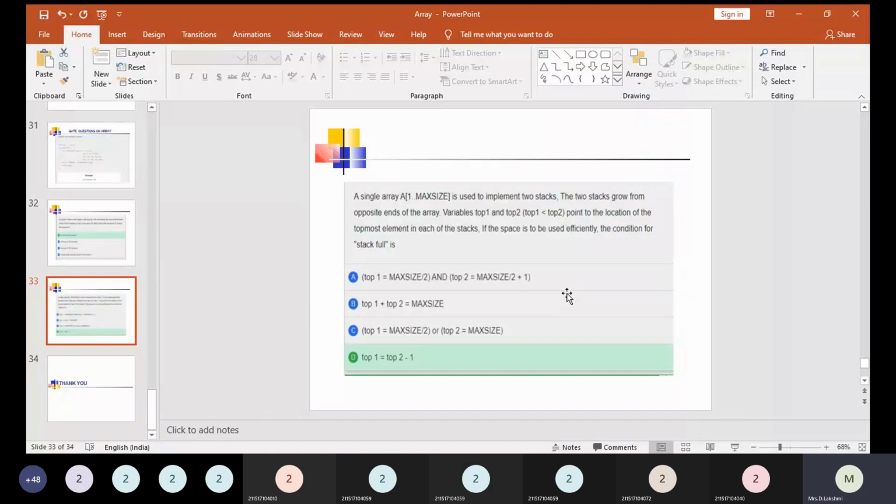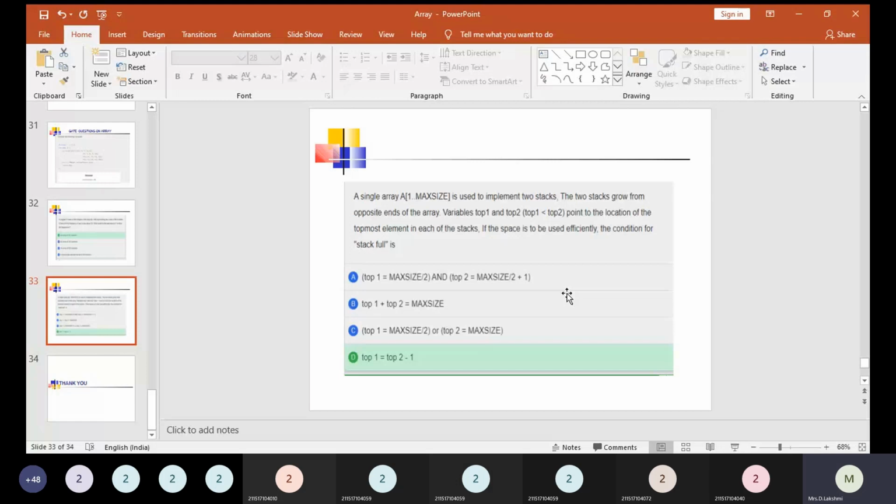Imagine that an array is declared with the name A with some max size, and in that array we are trying to insert the elements from left to right as well as from right to left. That is what is pointed out: two stacks grow from opposite ends of the array. So, variables top 1 and top 2. Now listen here. Since we have two stacks in the same array, we have two pointers as top 1 and top 2. If top 1 less than top 2, they point to the location of the topmost element in each of the stacks. If the space is to be used efficiently, the condition for stack full is what?